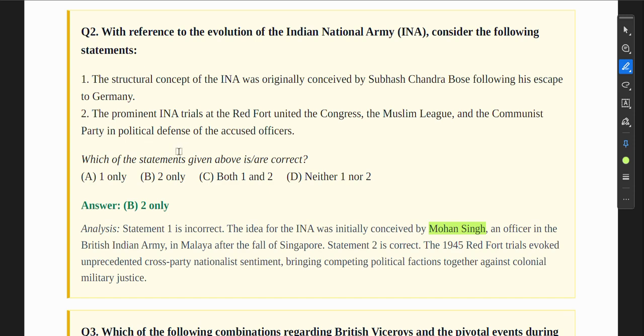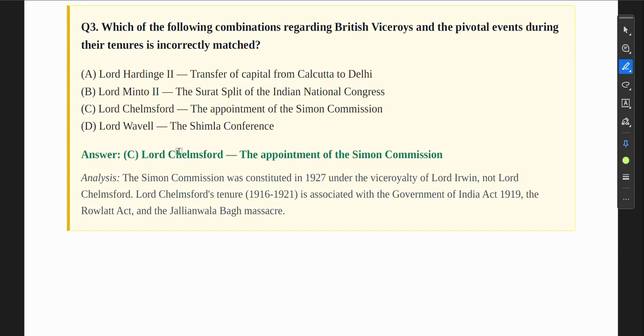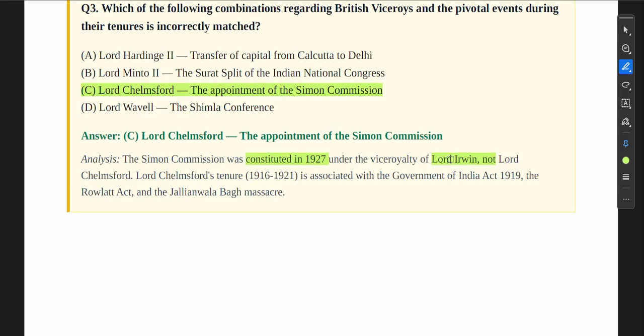Yes, that is correct. Next, which of the following combinations regarding British viceroys and pivotal events during their tenures is incorrectly matched? C will be the correct answer. The Simon Commission was constituted in 1927 under the Viceroy Lord Irwin, not Lord Chelmsford. Lord Chelmsford's tenure is associated with the Government of India Act 1919 and the Jallianwala Bagh massacre.